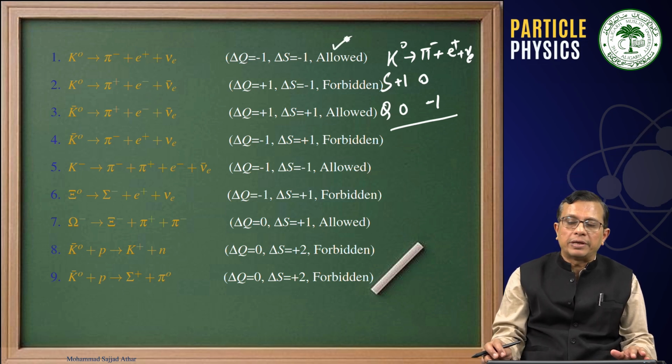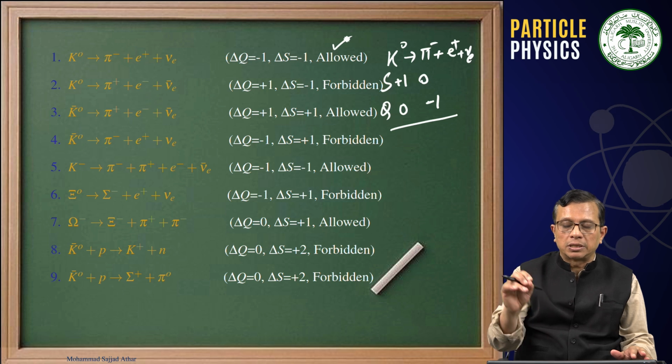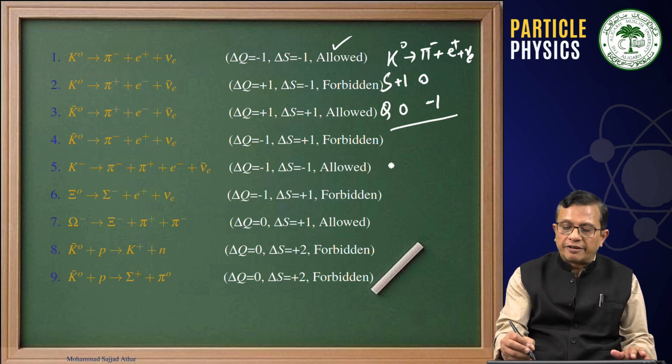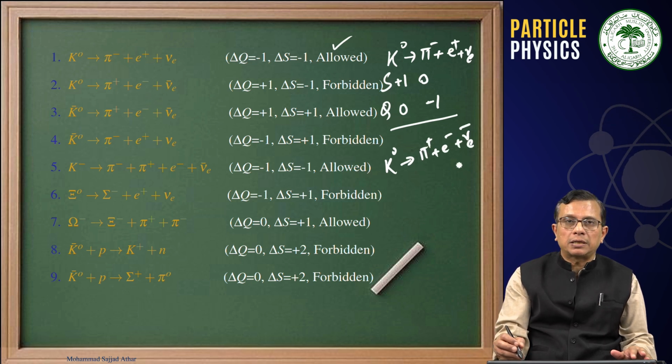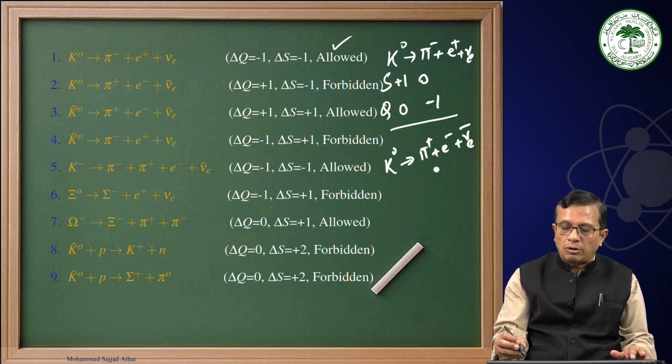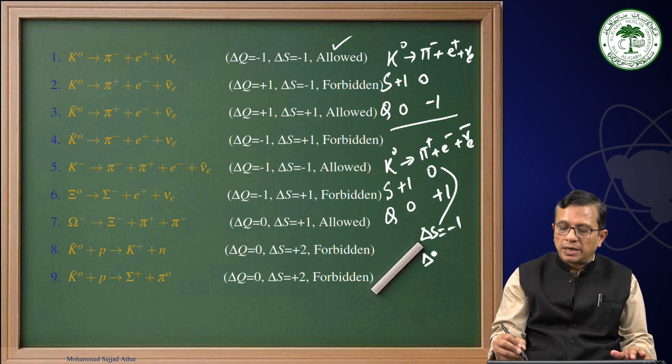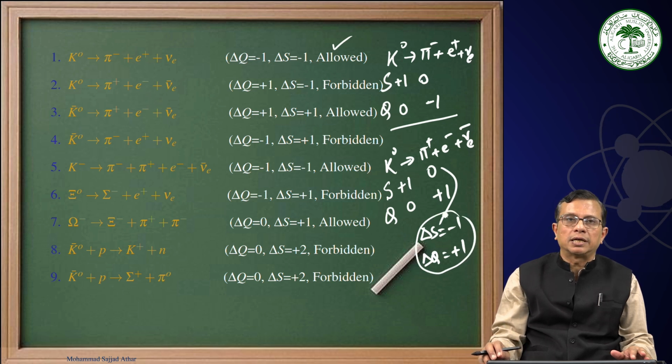because I have also given the examples where the decay is forbidden. For example, the second one, K0 decaying into pi plus e minus nu e bar. Mind it, we are conserving charge, we are conserving lepton number, and we are conserving energy and all that, but the strangeness quantum number here is +1, 0, the charge is 0 and +1, and as you can see, delta S is -1, delta Q is +1, and that means we are not obeying the delta S equals delta Q rule, and that means this is a forbidden process.